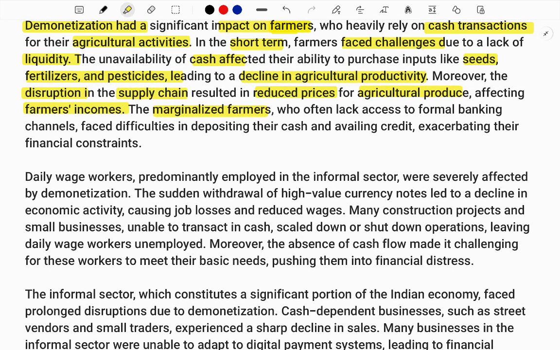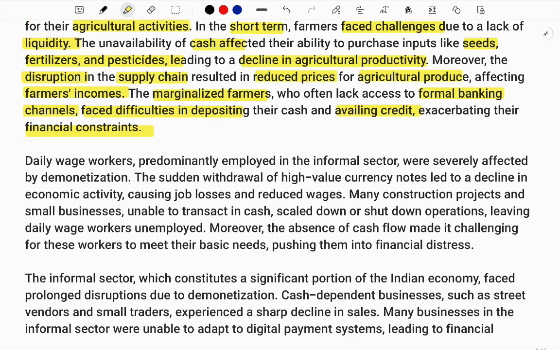Importantly, the marginalized farmers, those who are downtrodden and in deep rural areas, lack formal banking channels. In rural areas there is no banking, so they cannot easily exchange their money. The liquidity crunch is a major difficulty they are facing. They face difficulty depositing money, and they don't have access to credit facilities. So financial issues are very high for the farmers. Now I have discussed the situation of the farmers. You can make it better, or another way, no problem.